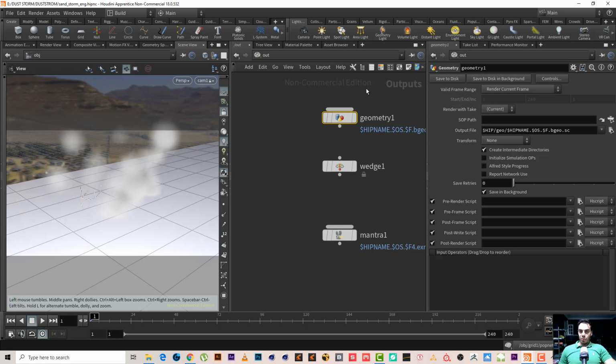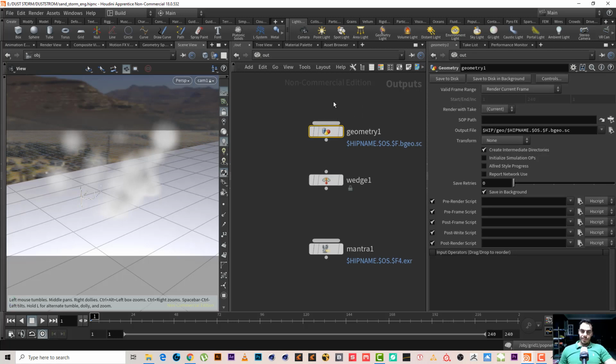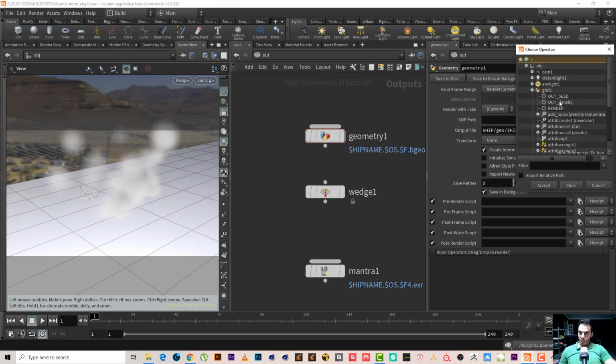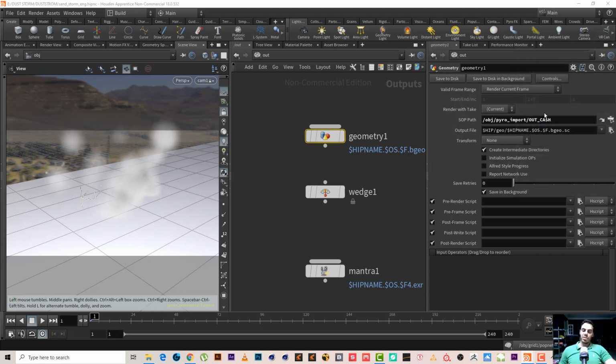Second step, we need to set up the geometry. Where is the sub pass? The sub pass is the out cache, right? Yep, this one which we need to render, and this is the file which will render in the ship folder.